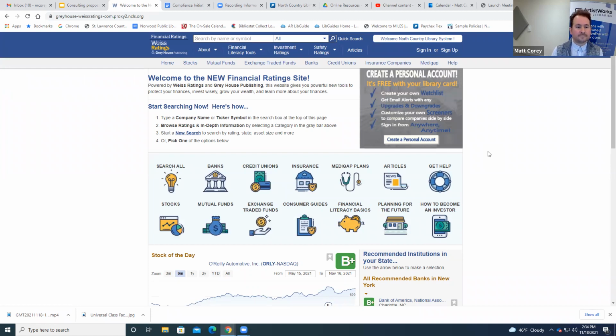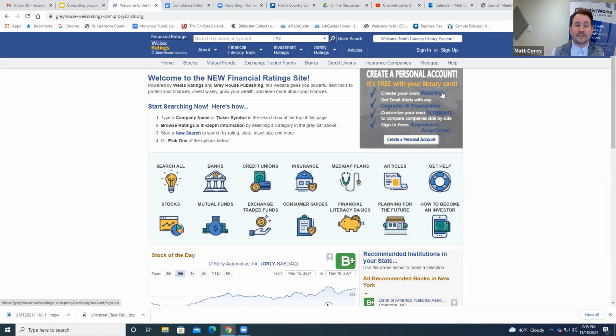Now, one of the things that you'll notice before we get started here is in the upper right-hand corner, there is a sign in, sign up, but you are registered through North Country Library System, right? So North Country Library System is providing you access already. But if you decide to create a personal account, you do have some additional options.